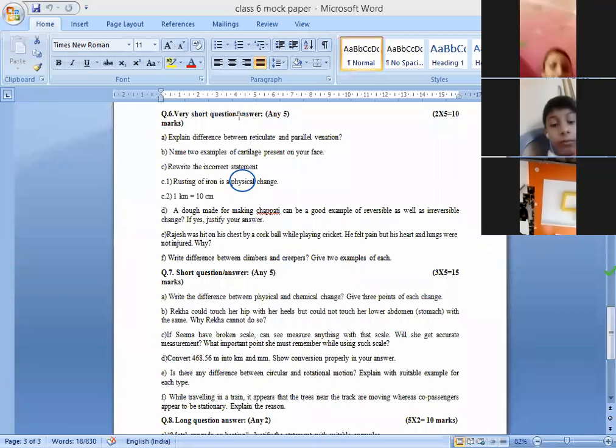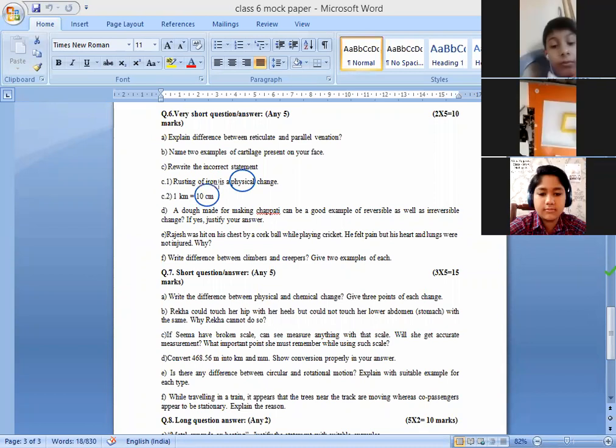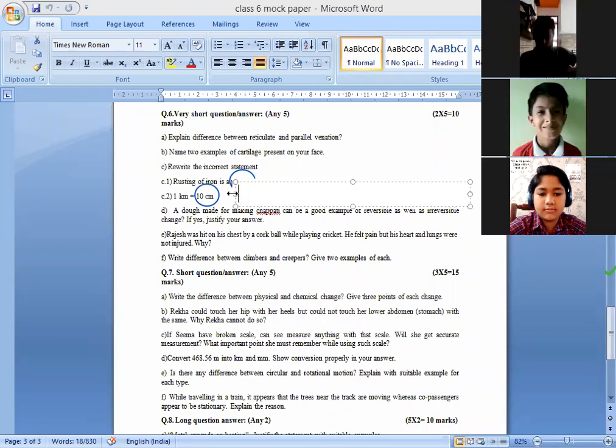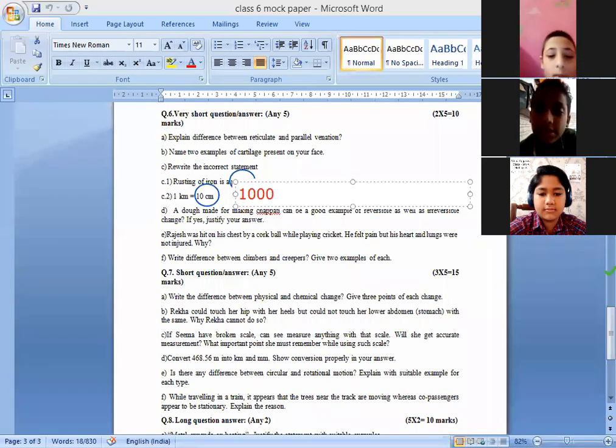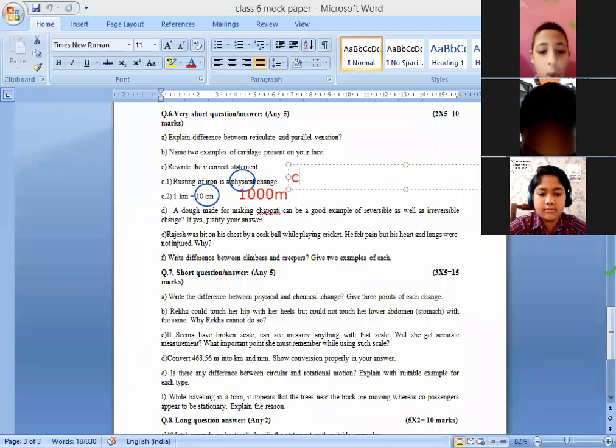And here, what can you say, 1 kilometer is equal to 10 centimeters. No, 1000 meters. Son, I did not ask you meters, I asked you centimeters. How many centimeters? 10,000 centimeters. Or you may write down 1000 meters, and in the above you can write down chemical change.